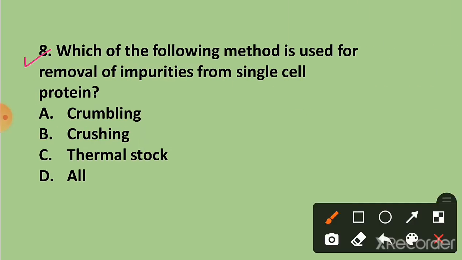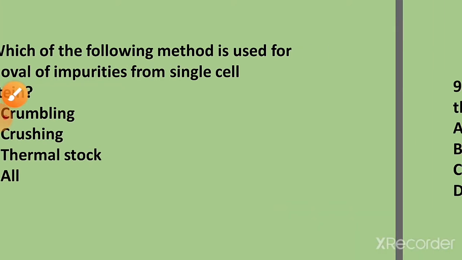Question 8. Which of the following method is used for removal of impurities from single cell protein? The correct answer is option D, all. Crumbling, crushing, thermal shock are the methods used for the removal of impurities from single cell protein.